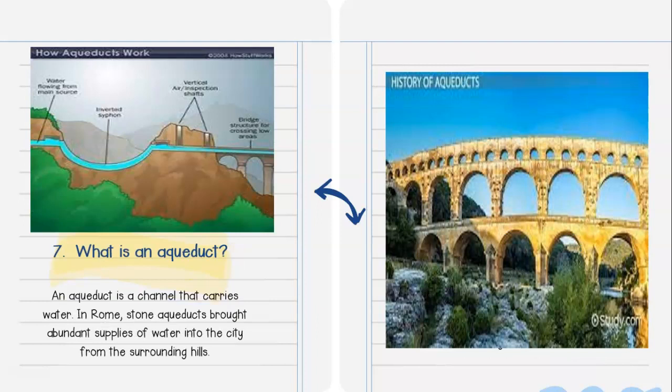Question number 7. What is an aqueduct? An aqueduct is a channel that carries water. In Rome, stone aqueducts brought abundant supplies of water into the city from the surrounding hills. And remember, when they were building these, they didn't have the technology that we have today. This technology is really incredible for the time period they were in.